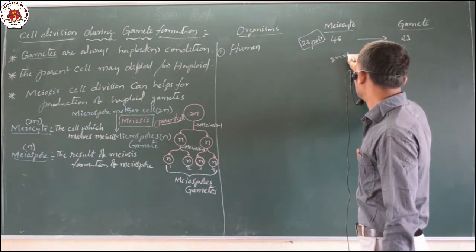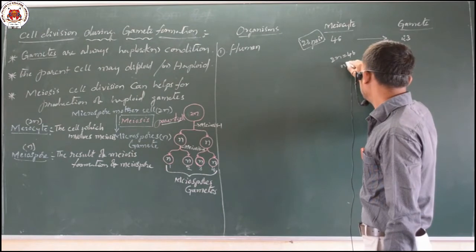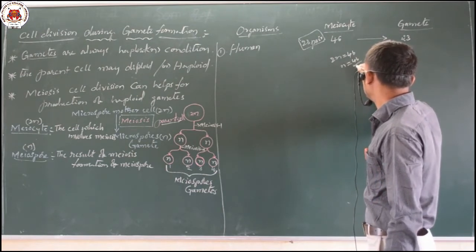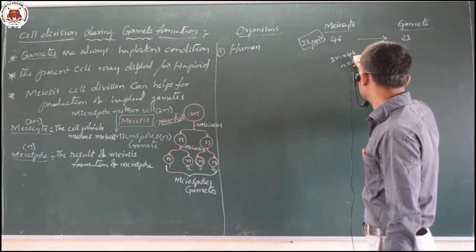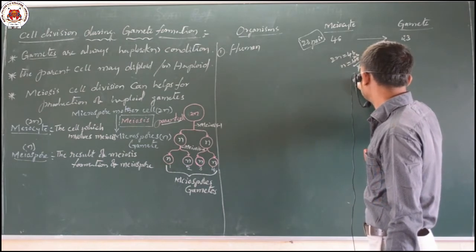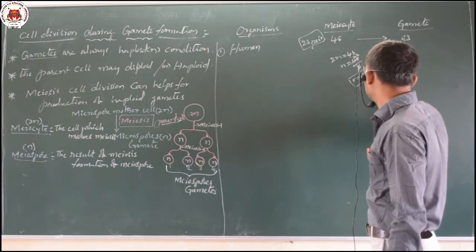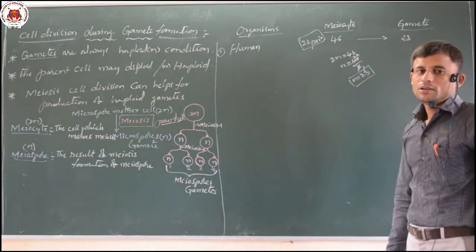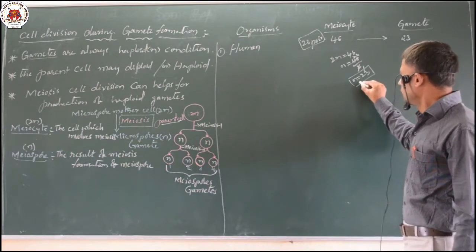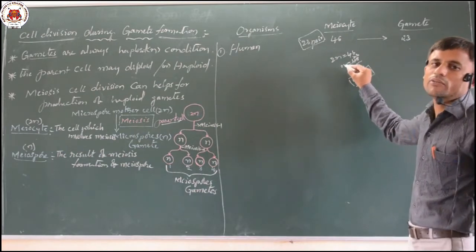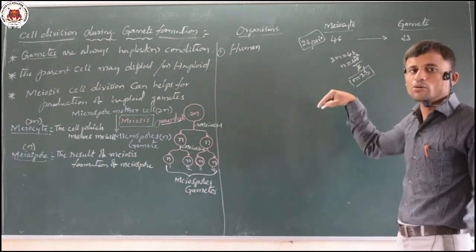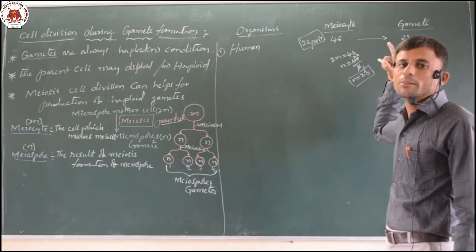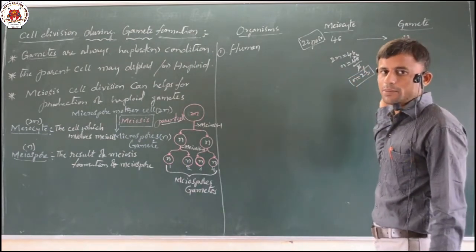So 2n is equal to 46, then n is equal to 46 by 2; 2 ones are 2, 2 twos are 4, 2 threes are 6, so n is equal to 23, a simple calculation. Based on this simple calculation, we can find out the chromosome number in the meiospore, that is, the gamete.